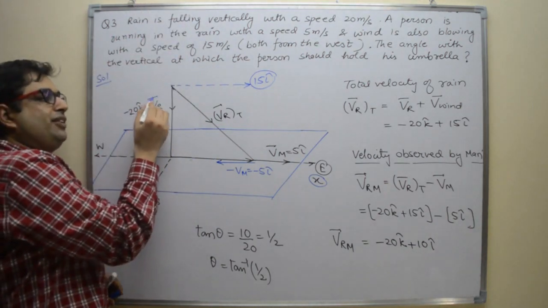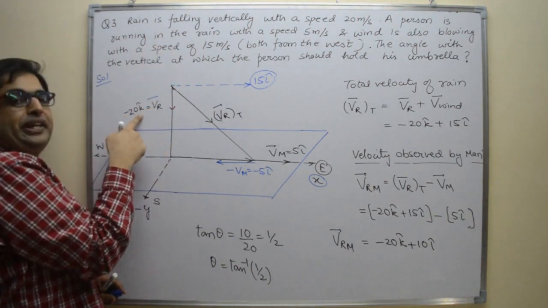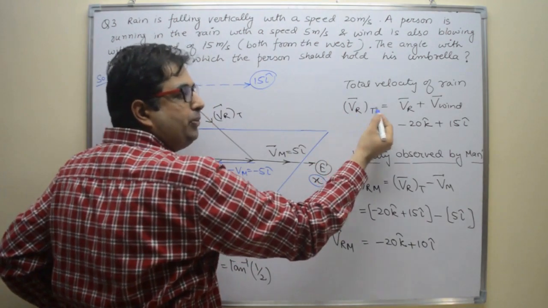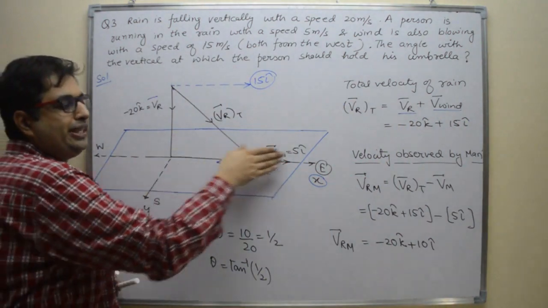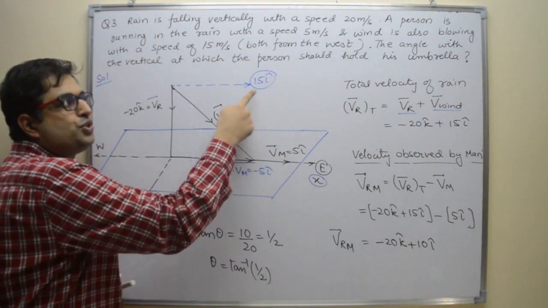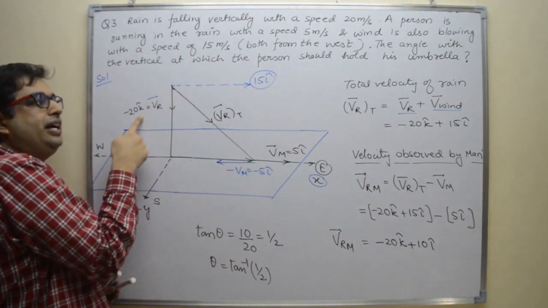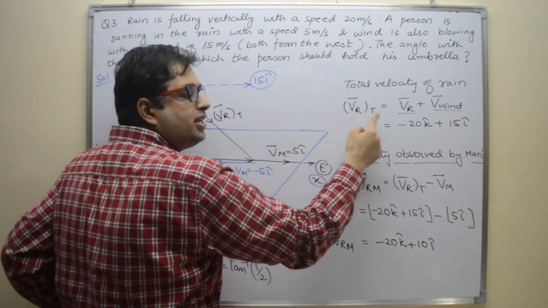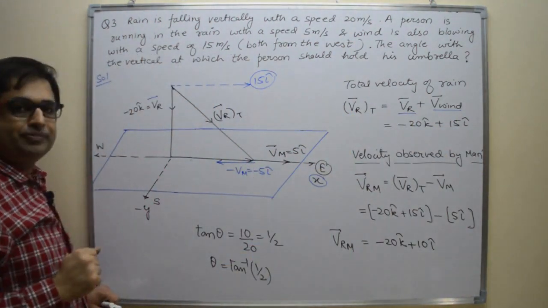So I am representing velocity of rain with minus k cap, downward, 20. So the total velocity of rain will be velocity of rain plus velocity of wind. Wind is towards east, that means x-axis. So 15 i cap is due to wind, and this is the individual velocity of rain. So total velocity of rain is minus 20 k cap plus 15 i cap, right?